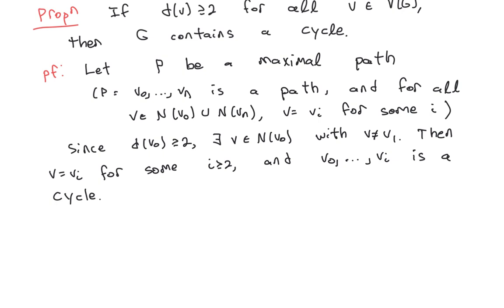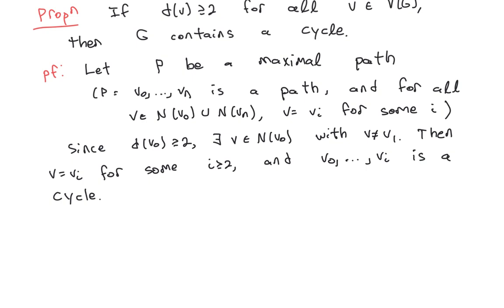All right, so here's our proposition. Suppose that every vertex in your graph has degree at least 2, then we claim that the graph must contain a cycle. We will use this result in the next chapter. So the proof is to consider a maximal path. So that means that we've got a sequence of vertices that forms a path on our graph,